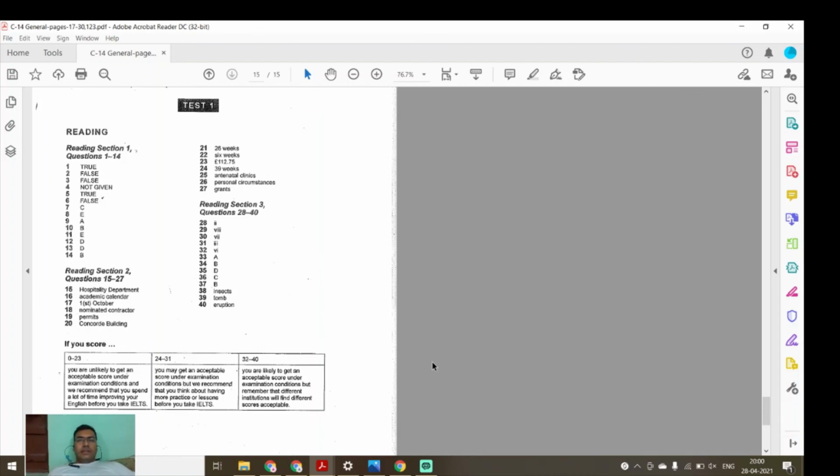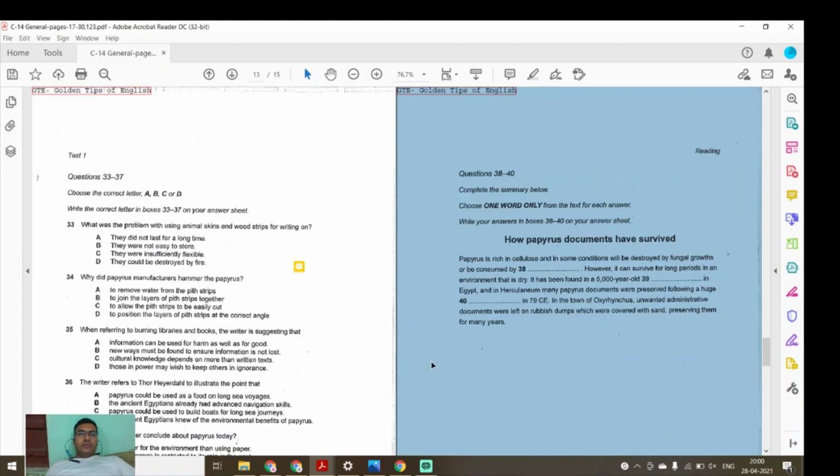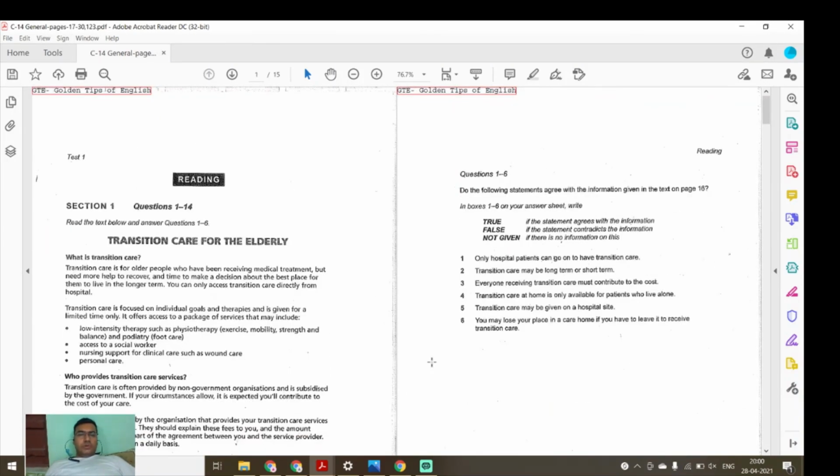So guys, finally, what I'm telling you is that you can improve your reading by practicing, right? And the way I explained here, you need to practice in the same way. You need to first read the questions and then read the paragraph. This is the easiest method as per me, and based on that only you can write your correct answers, and it will help you to score. It will help you not make any mistakes during reading, and you can score 40 out of 40 or 39 out of 40 or 38 out of 40. So you can score a band of 8 to 9.